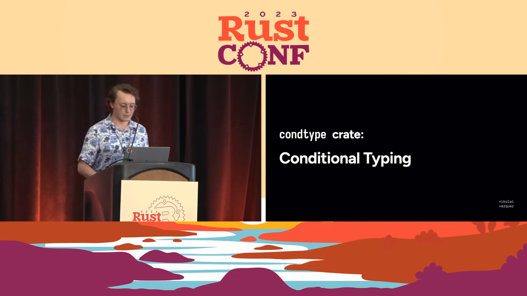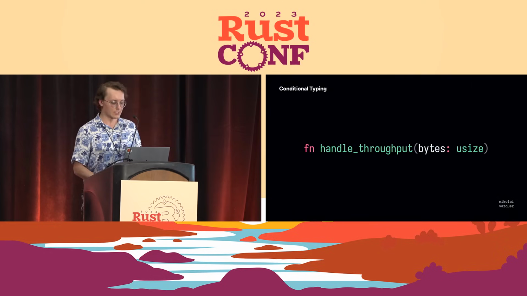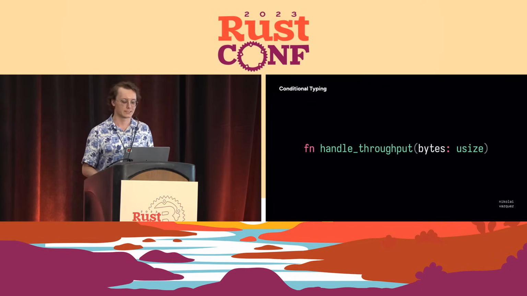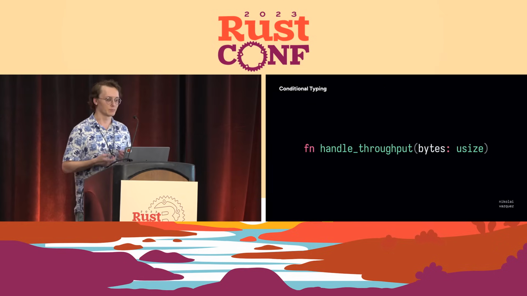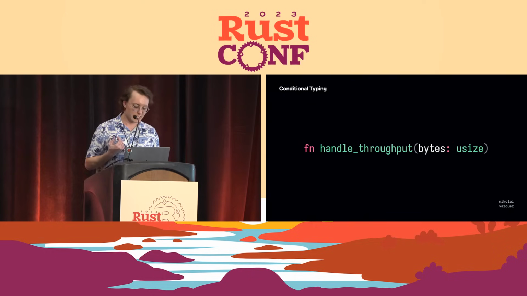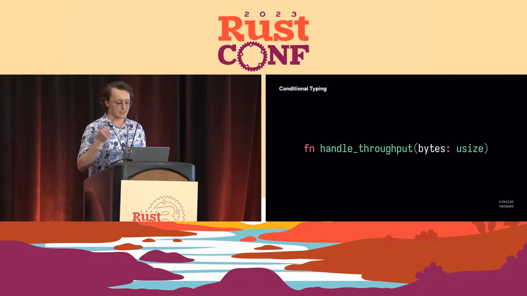So I will be going over how that works. Consider that you have a function that needs to handle throughput of bytes. And naturally, we deal with slices. And so the length of a slice will be a usize. Usize specifically is a pointer-wide integer.